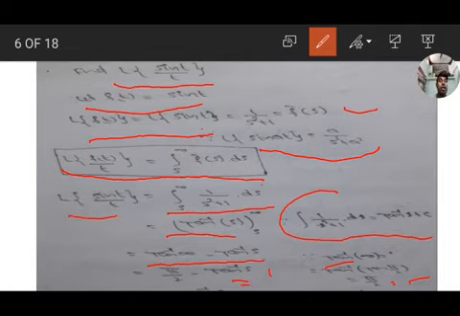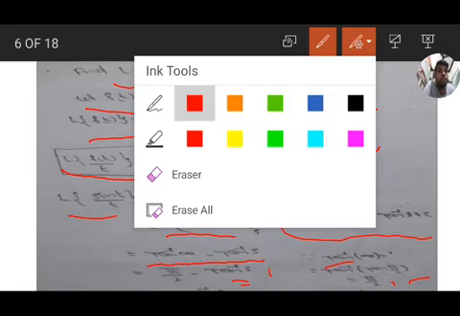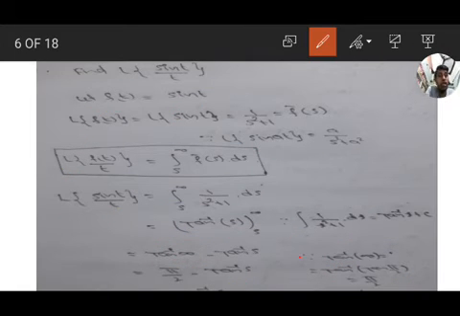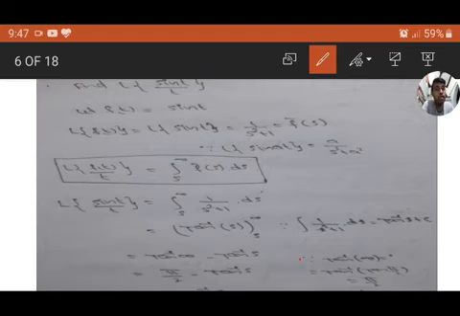Next one is the cot inverse s. Okay, understand? So it is not visible here. It is cot inverse s.